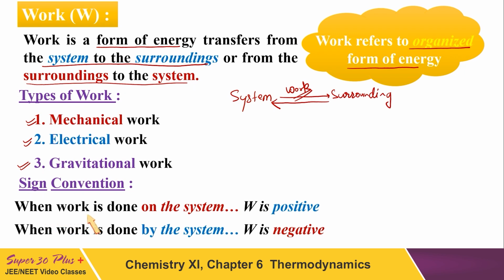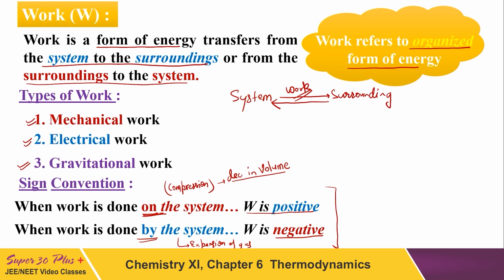When work is done on the system, please note the phrase on the system, which means compression is there. Work done on the system, compression, decrease in volume. This work is called positive work. While if the work is done by the system, it means expansion of gas. When gas undergoes expansion, it is work done by the system. The system is doing work. It is considered as negative.